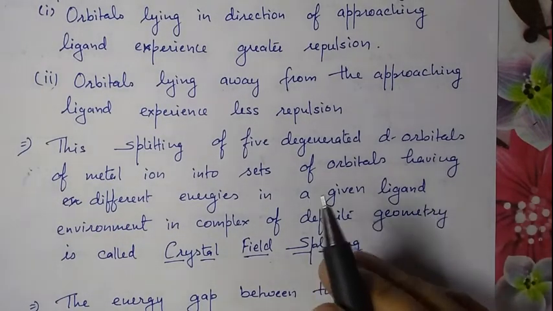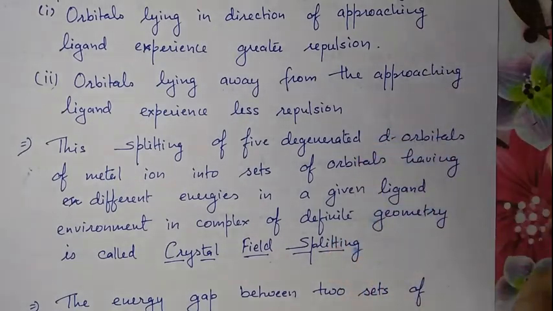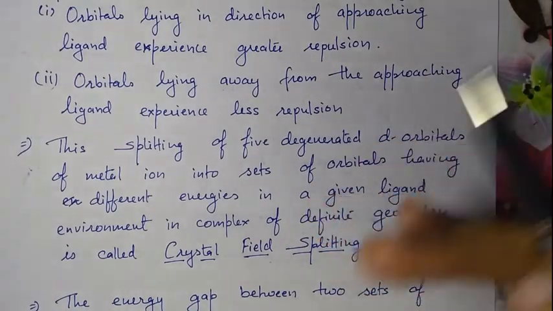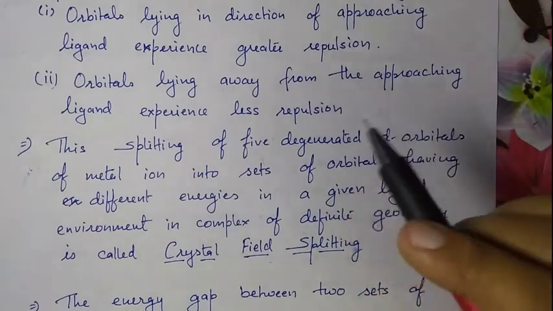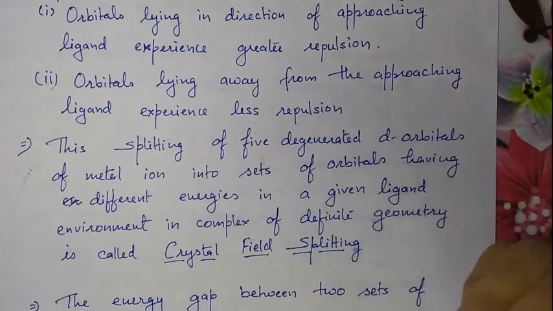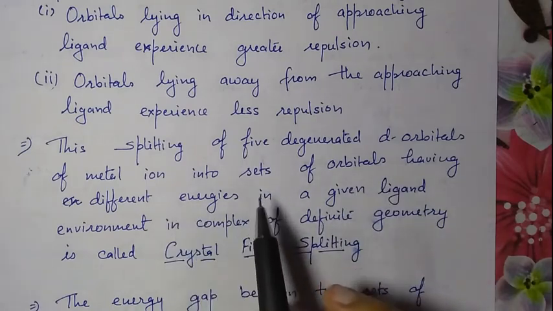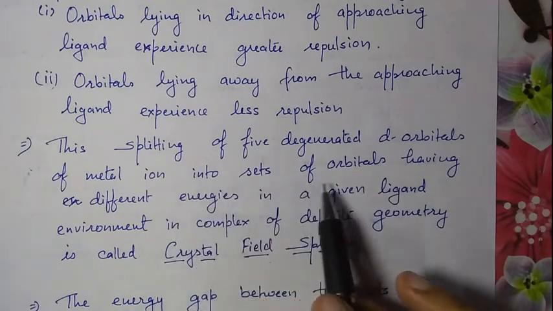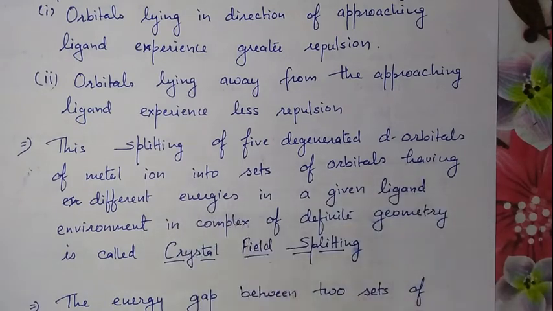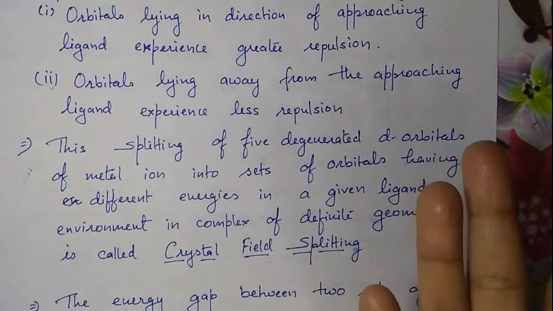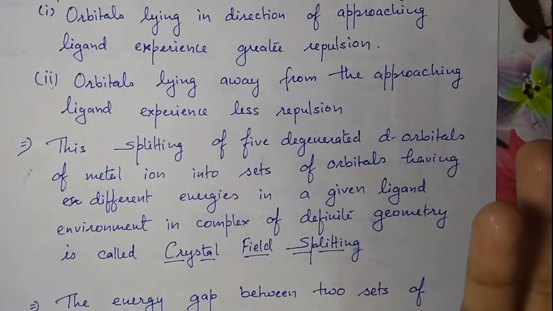Due to experiencing different amounts of repulsion, the axial d orbitals and non-axial d orbitals split into sets of orbitals having different energy.